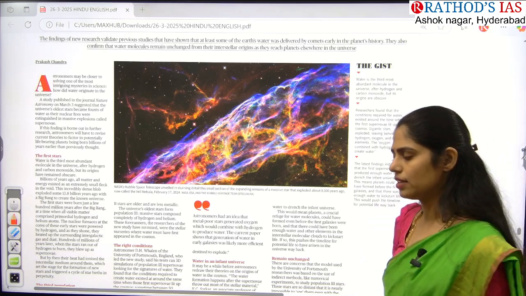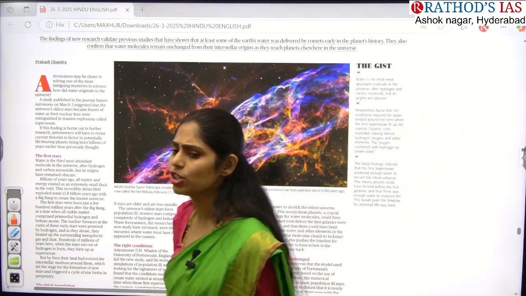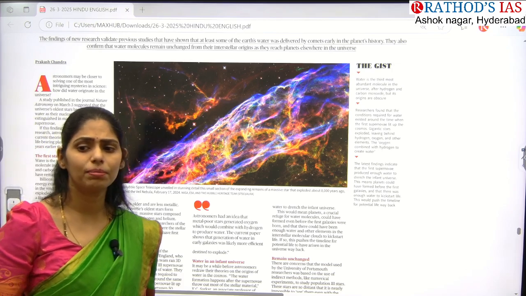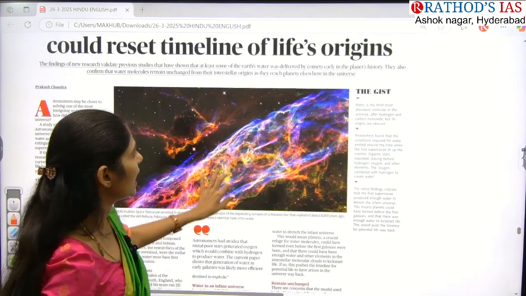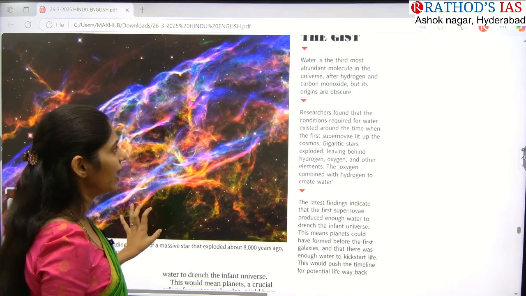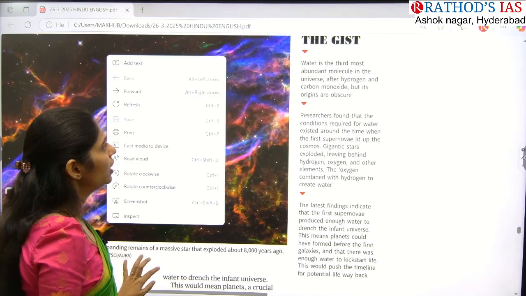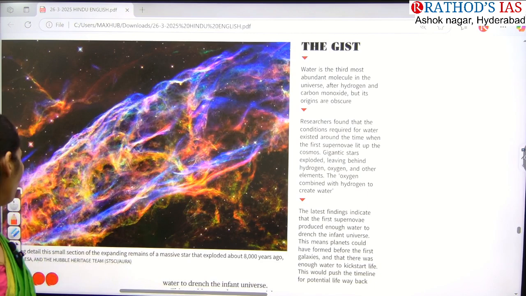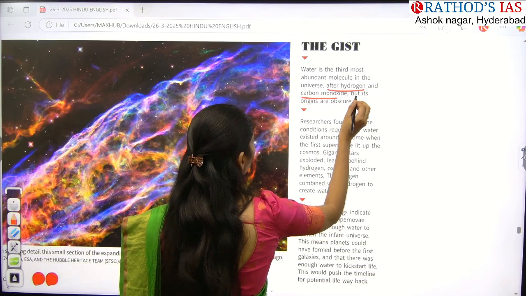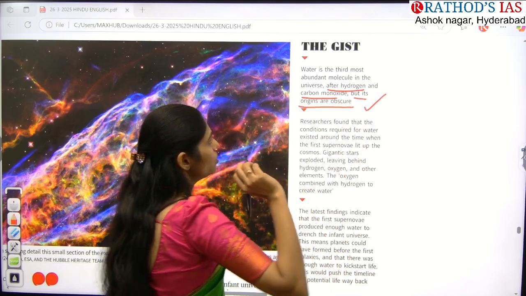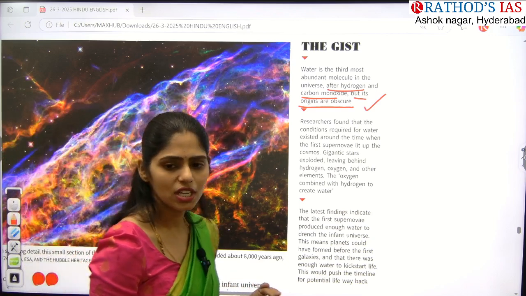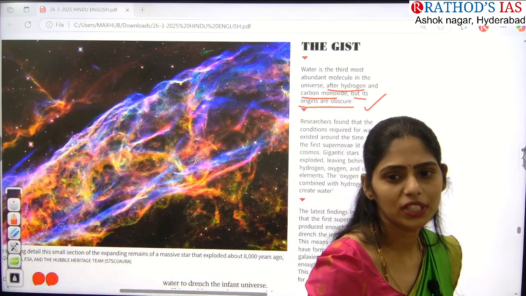So actually, you know that whenever you are studying the formation of the universe, you will be studying different theories. For example, nebular theory, for example, Big Bang theory, like that, right? So here this article is saying that water is the third most abundant molecule in our universe. In our entire universe, we have an abundant molecule, that is water. Water is nothing but H2O. It comes after hydrogen and carbon monoxide, but its origins are obscure. So actually we have three most abundant materials in the universe. First one is hydrogen, second one is carbon monoxide, and third one is water.